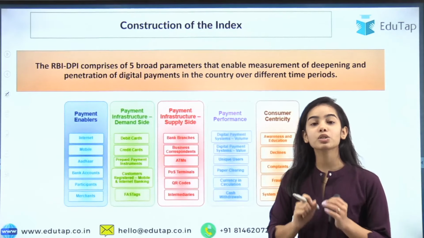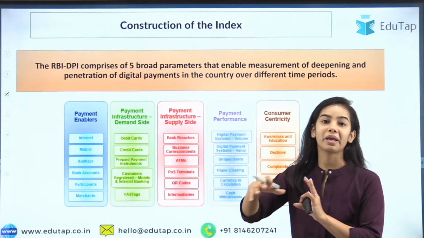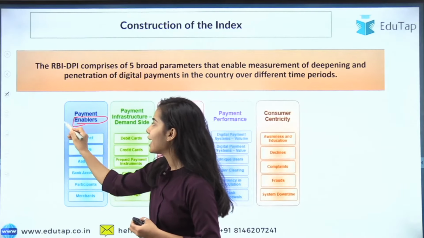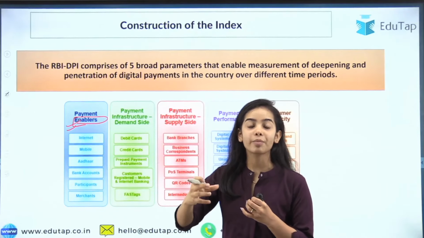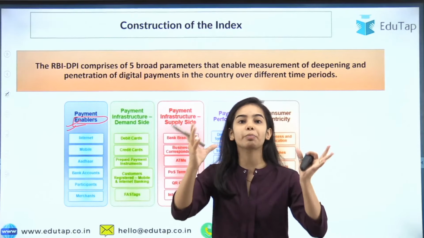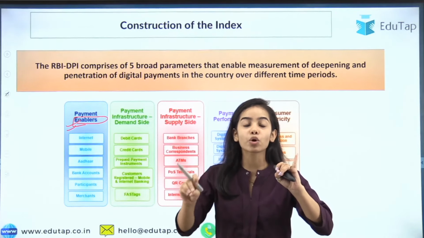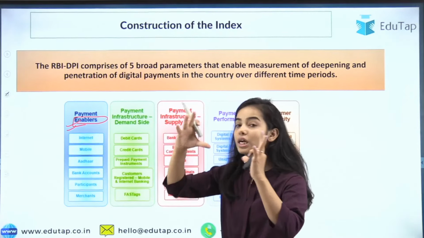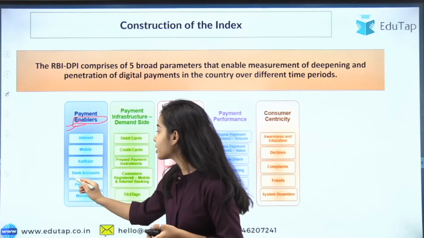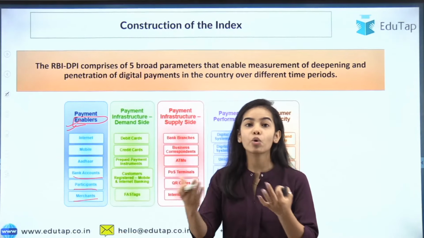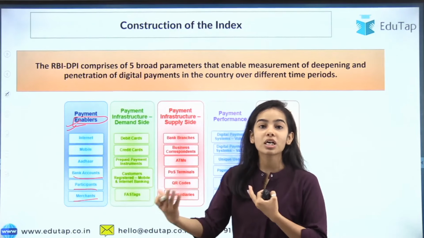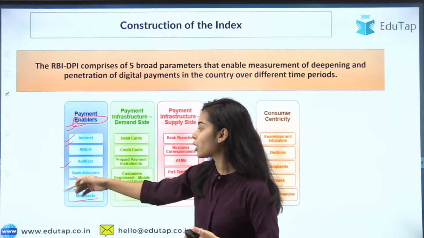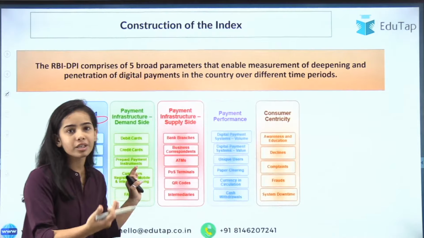Now coming to the sub parameters, so that you have better clarity on what this payment enabler means, what this demand side infrastructure means. So what is a payment enabler? It is that through which system, or what is making this whole digital payment possible. The internet is making this whole digital payment system possible. The mobiles and the Aadhaar cards are making this whole payment system enabled. Okay, the bank accounts, the participants, the merchants. If there are no merchants, how will the digital payment happen? If there is no consumer, how will digital payment happen? If there is no internet, or without the bank accounts, how will digital payment happen? It will be tougher, of course.